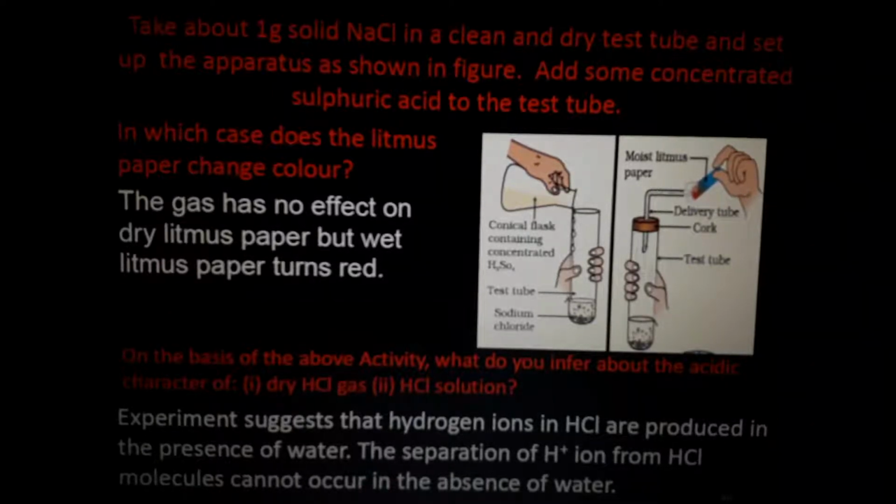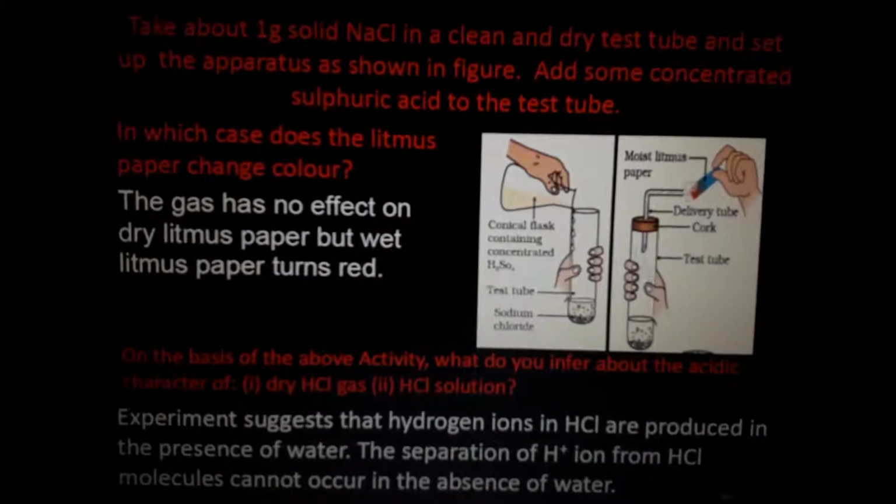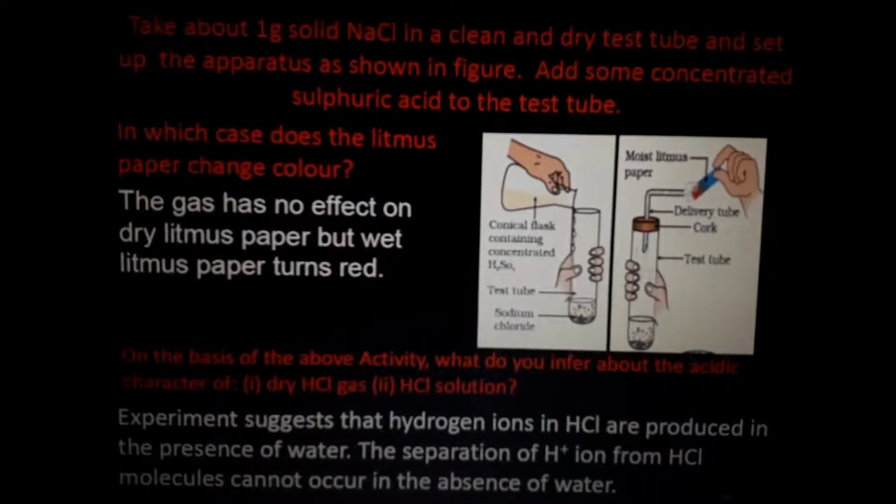But if we make the litmus paper wet, just dip the litmus paper in water. What happens if we dip litmus paper in water? There won't be any color change because water is neutral. But because of the presence of water in that litmus paper, if we pass the gas through the litmus paper, that litmus paper will turn red because of the presence of these hydrogen ions. Understand? It's a simple experiment.